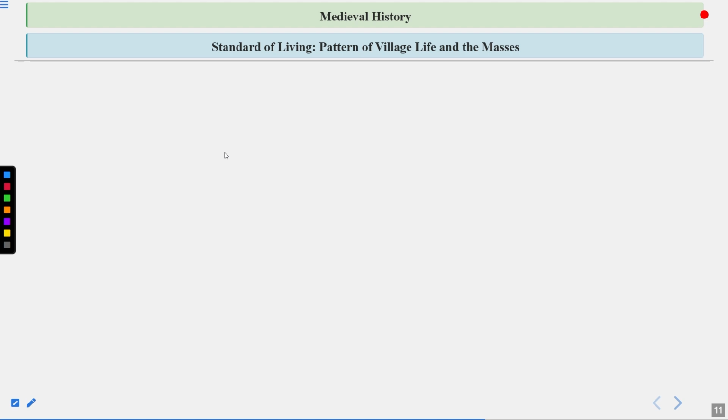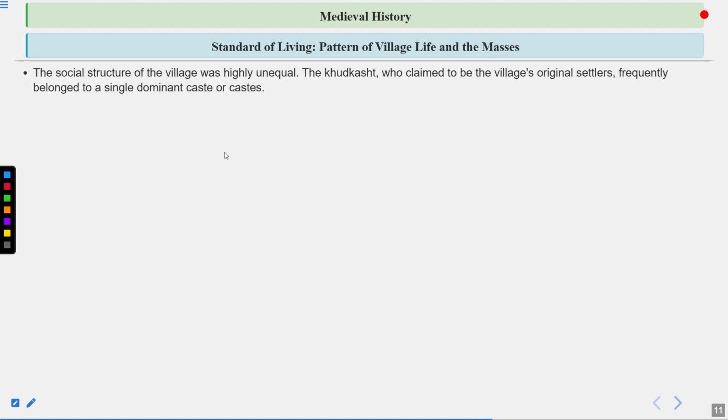Let's read further. The social structure of the village was highly unequal, and the khud-kasht, who claimed to be the village's original settlers, frequently belonged to a single dominant caste or castes. So the society was unequal even at that time, and people dominated on the basis of caste.